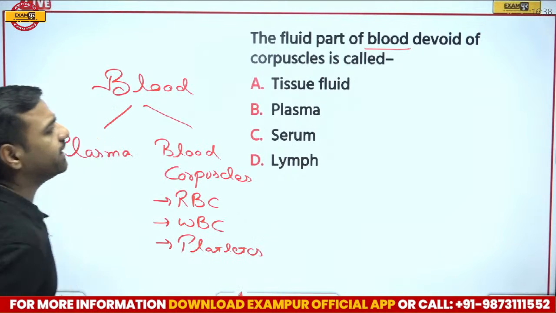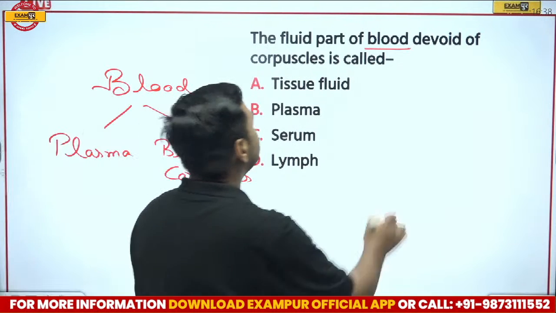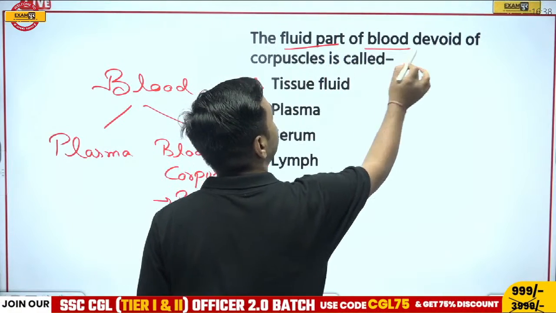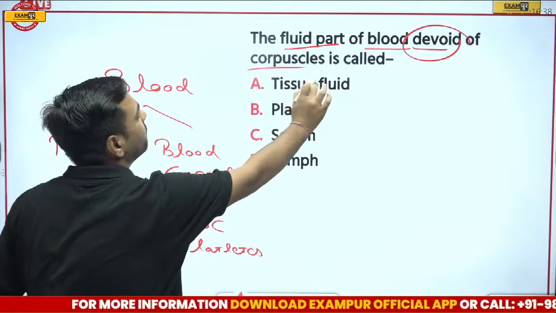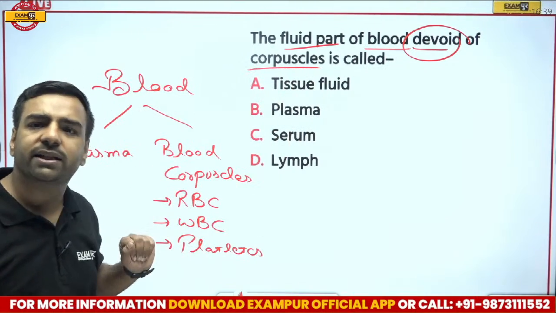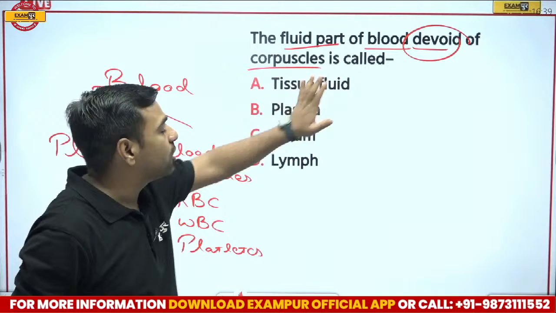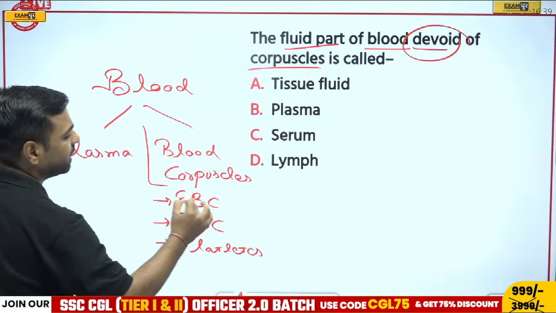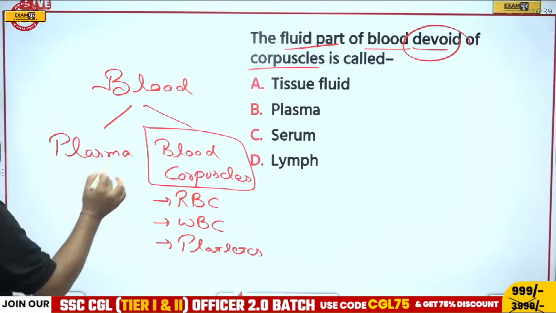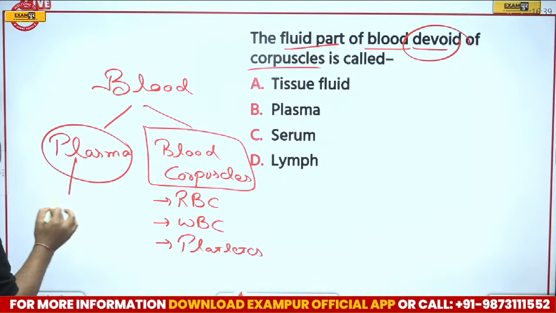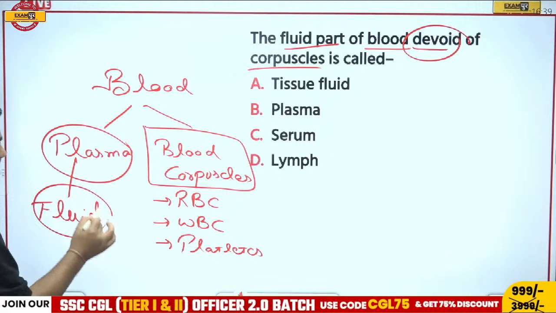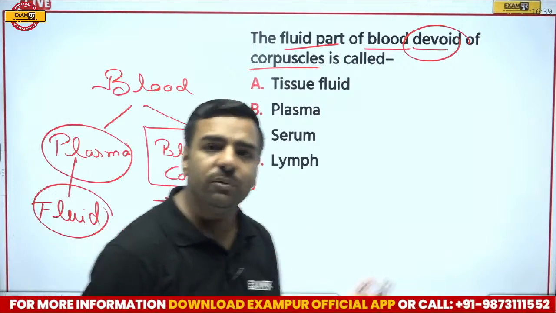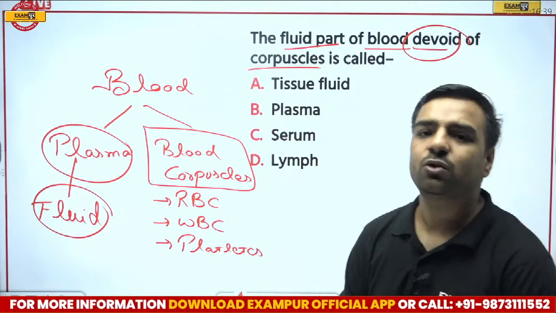Now, what is the question that is asked? The question is, the fluid part of the blood which is devoid of corpuscles. It means what? Apart from corpuscles, what is the thing that is left? So just have a look at this question. Apart from these corpuscles, what is left? If I leave this blood corpuscles part, what is left? The leftover part is plasma and this is fluid in nature, that is, it is liquid in nature. But in this plasma also we have several things. We have albumin protein, then we have fibrinogen over there.